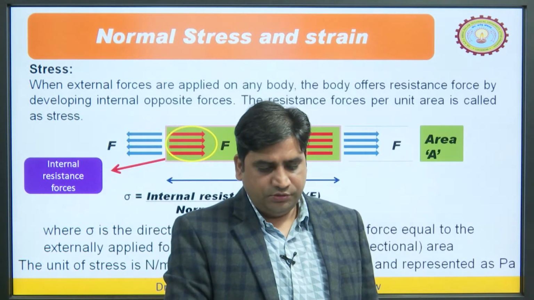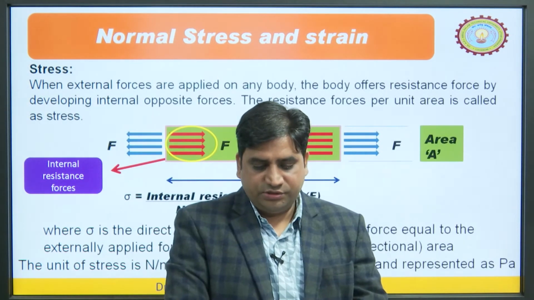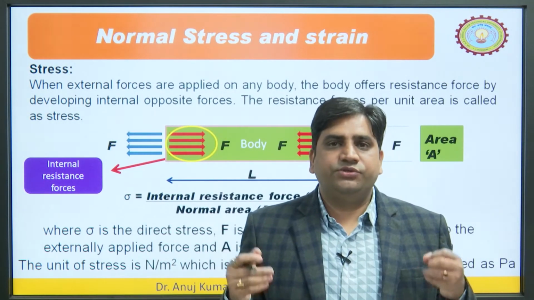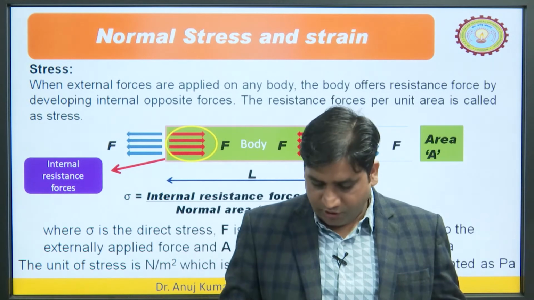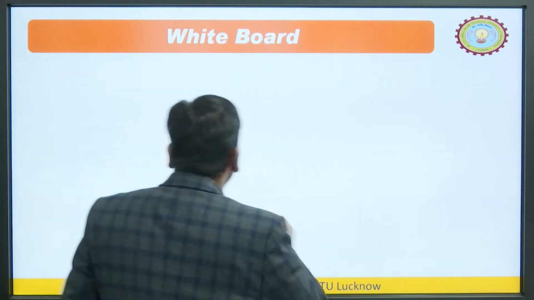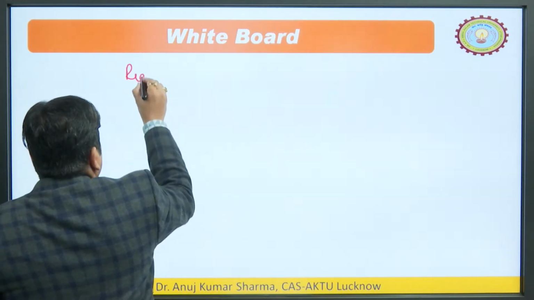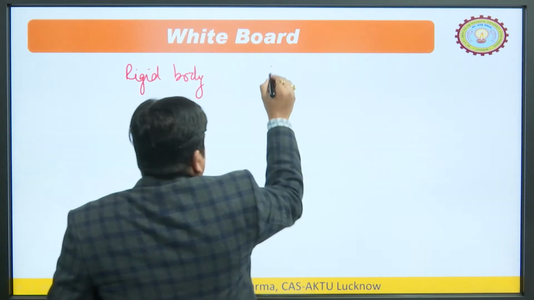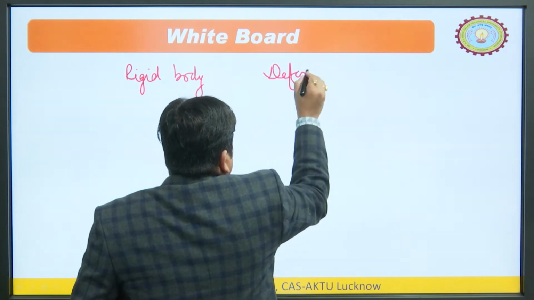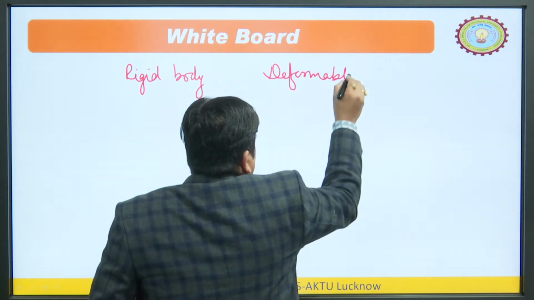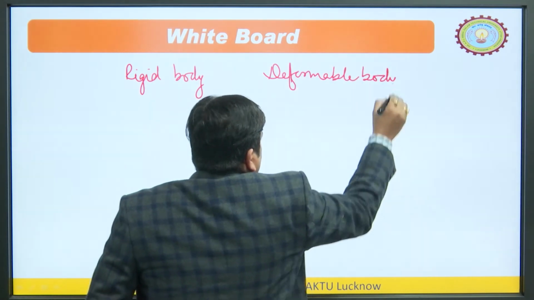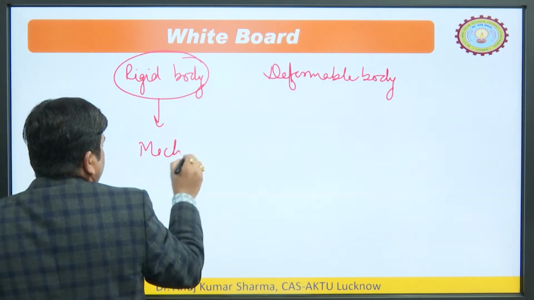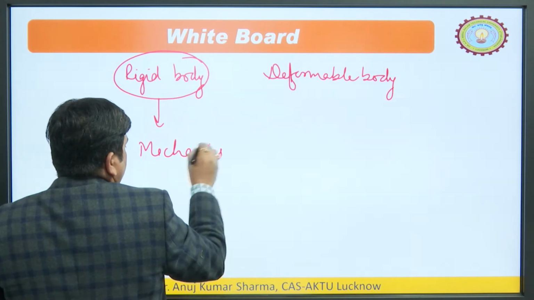Now, we will discuss stress, what it means, because we are studying deformable bodies. Till now we have covered that there may be a rigid body, there may be a deformable body. If this body is subjected to forces, we study mechanics.